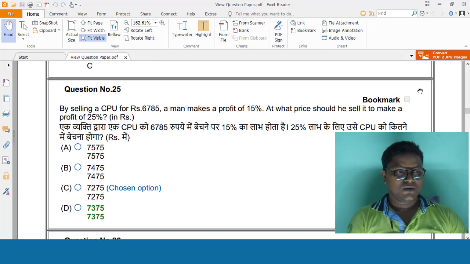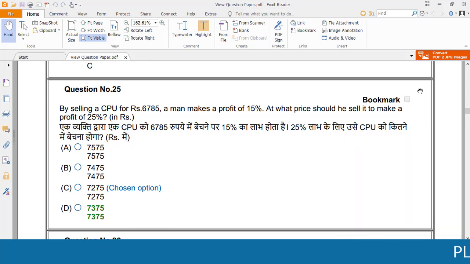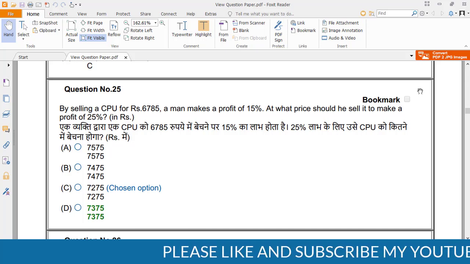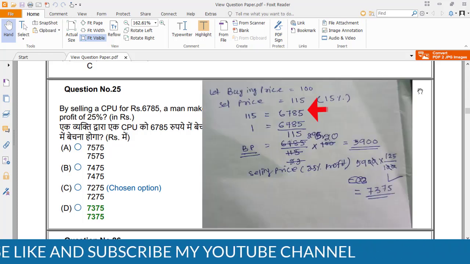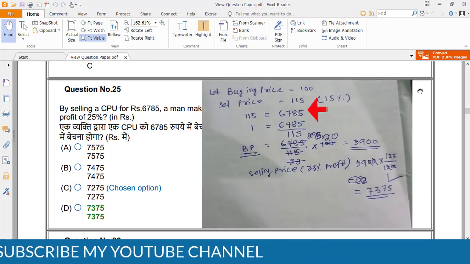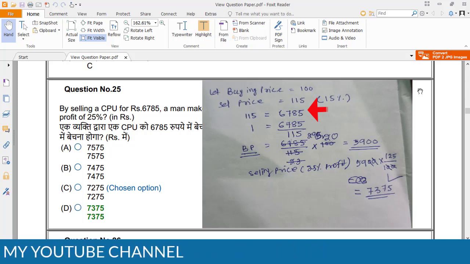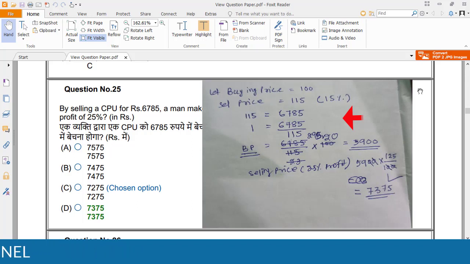Question number 25. By selling a CPU for 6,785, a man makes a profit of 15%. At what price should he sell it to make a profit of 25%? For this question, first of all, you have to take the buying price. Let the buying price equal 100. Selling price equals 115, then only he makes a 15% profit.